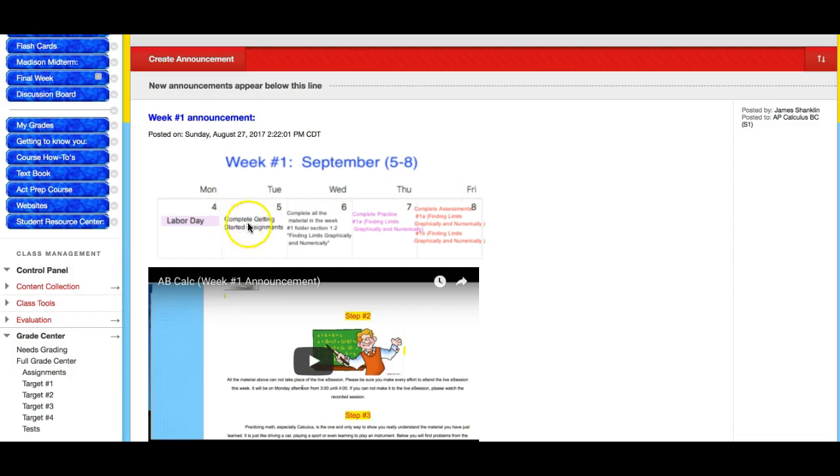On Tuesday you would do the getting started assignments. On Wednesday you would do the lesson material for week number 1. Thursday do the practice. Friday do the assessments. In my mind, that would make sense. Now you can do them all on Monday or Tuesday or Wednesday or Thursday. It really doesn't make any difference how you complete the course. It's just that this is the stuff that needs to be done for this week.